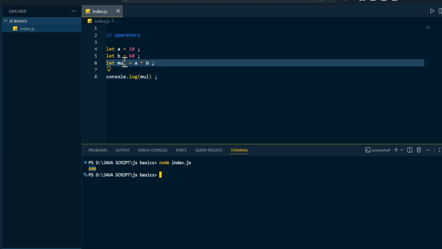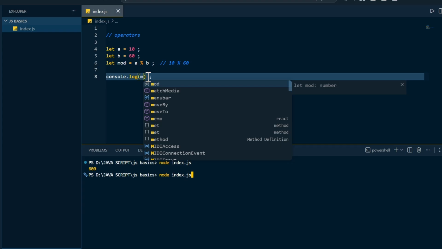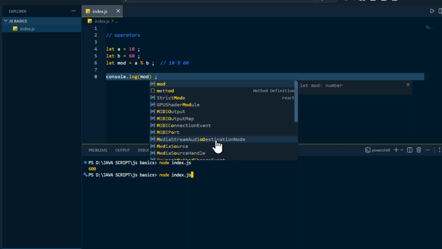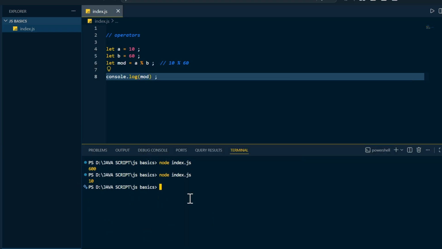Now I am going to explain to you the modulus operator, mod. So what is this mod? Let's say a, and if you use the percentage operator, this is nothing but the modulus operator. So a mod b, which is nothing but, if you write the comment here, a is 10, modded with 60. Which means you are dividing 10 by 60. Let's see what is the output, and you are getting the remainder and storing it in mod. And if I try to print the mod, you can see the answer is 10.